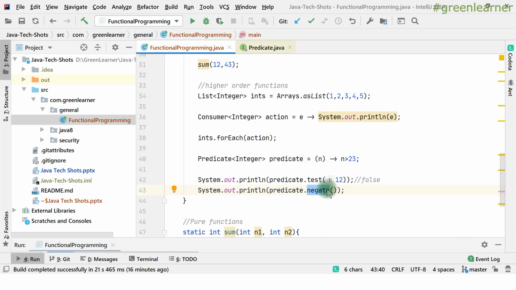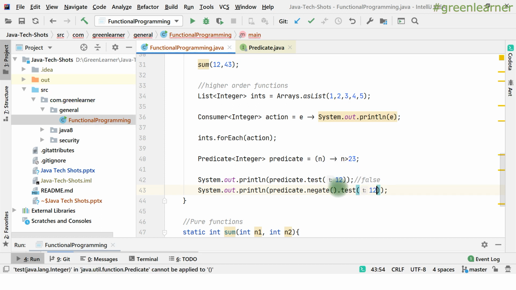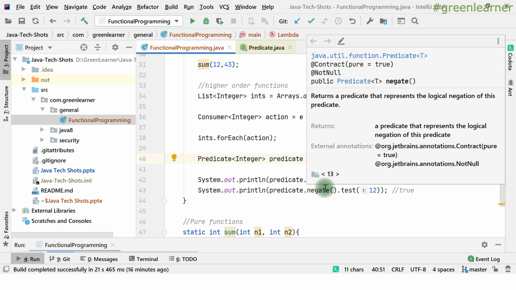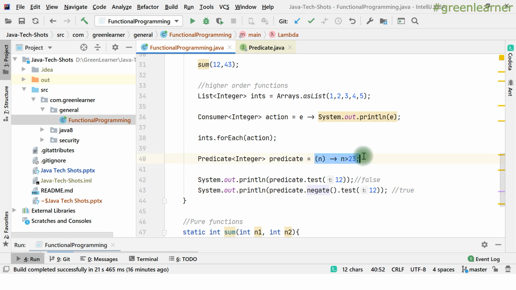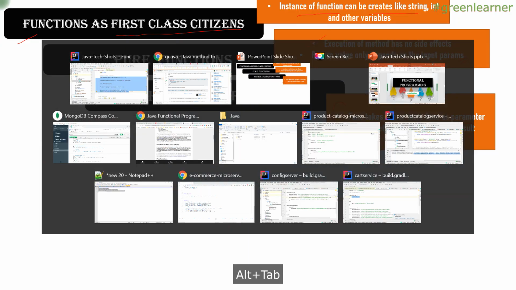So when I say predicate dot negate, and then I call the test with the value 12 here, it is going to print true. How? When I say predicate dot negate, whatever it has implemented, it is going to negate that. Whatever it is going to return, it is going to negate that, right? It has already flagged that whenever you call the test, whatever it returns, revert that, negate that one, right? That is why it is going to return true. So now we have both the properties fulfilled under higher order function, right?